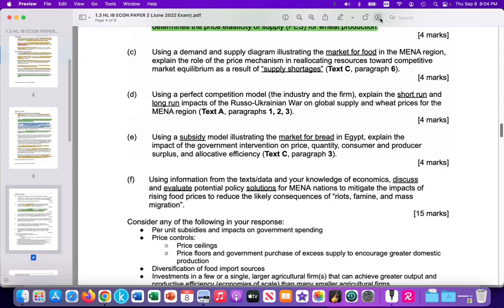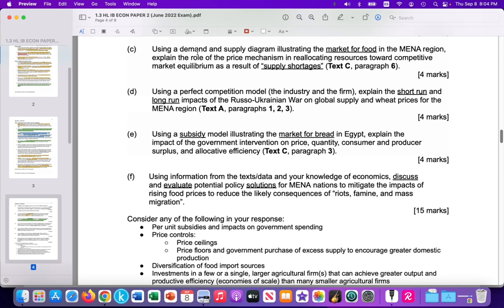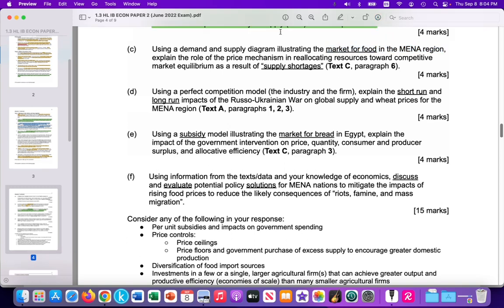And as we're reading it, it's always a good habit during your exam to highlight. Using a demand supply diagram, the question states, using a demand supply diagram, illustrate the market for food in the MENA region. So we want to create a graph for that. Let's see if I can highlight this. Market for food in the, am I able to?